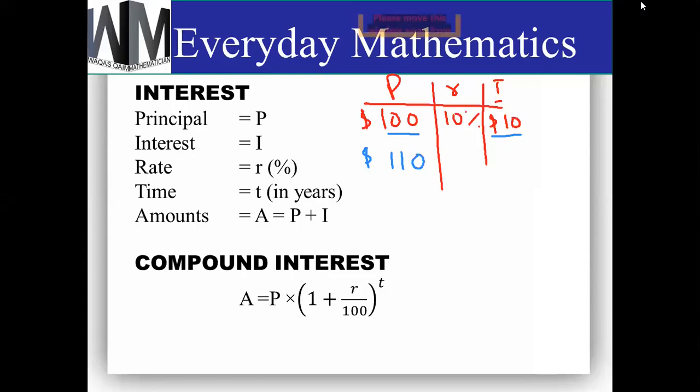So for the second year the principal will be 110 and the rate will be the same, which is 10%. So now you are going to calculate the 10% of $110. So that will be $11. Now you can see that the interest for the second year is greater than the first year. Now when we talk about the third year, the principal of the third year will be changed and this will be the sum of 110 and 11, which is $121.